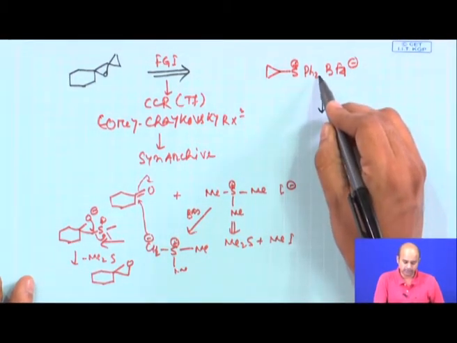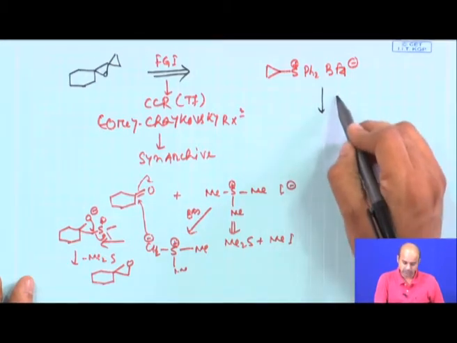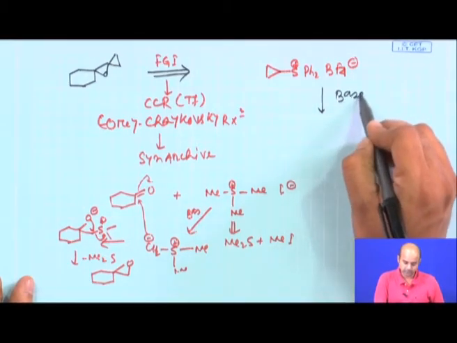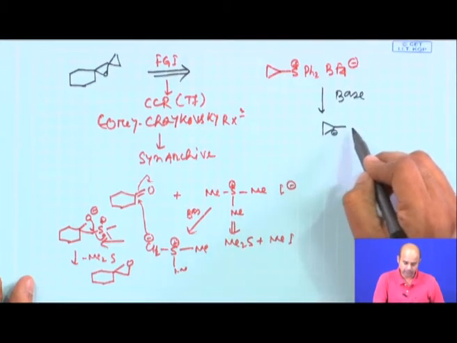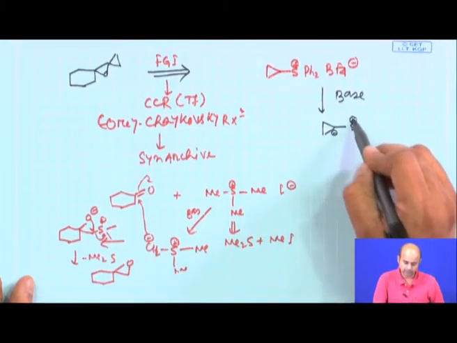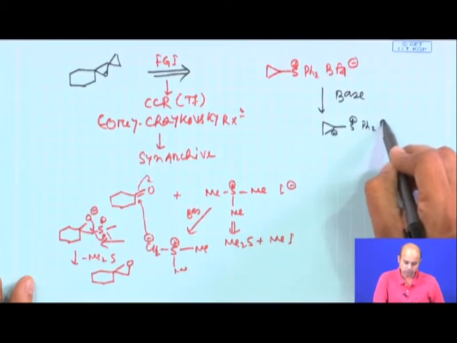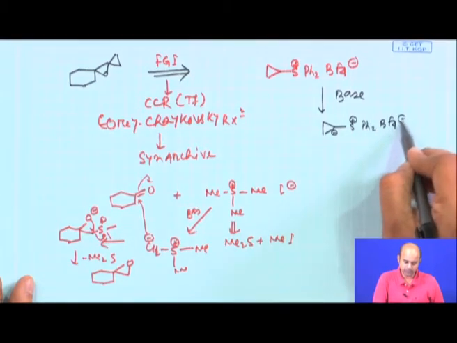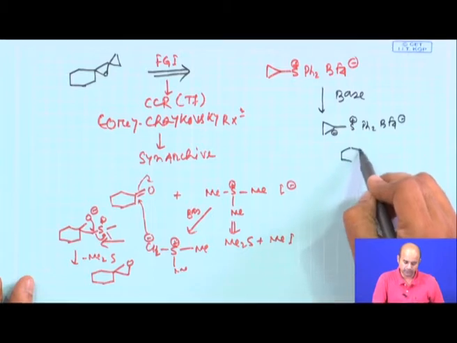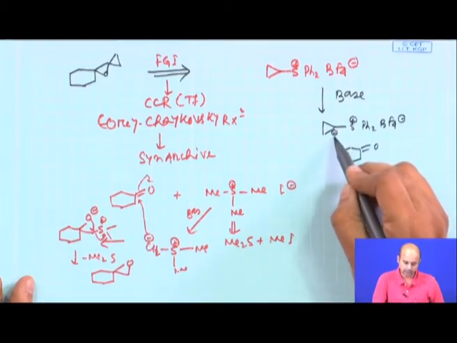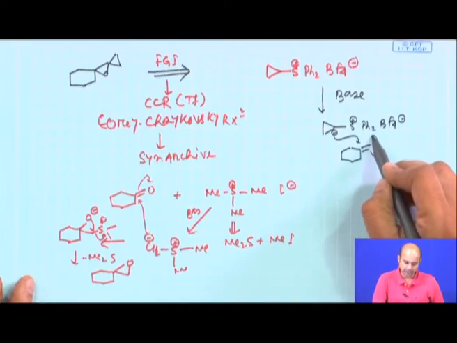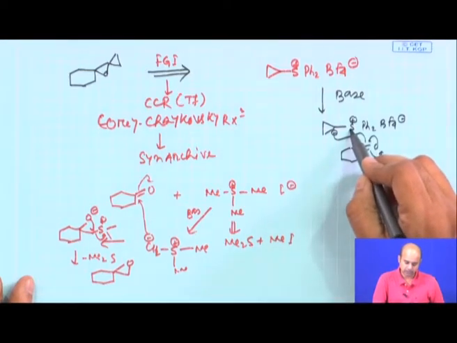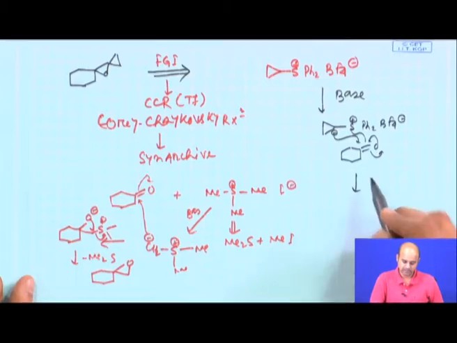You take this compound and react it with a base, putting a minus here, S plus Ph2 BF4 minus, with cyclohexanone. So the minus comes here, and this O minus attacks the sulfur.